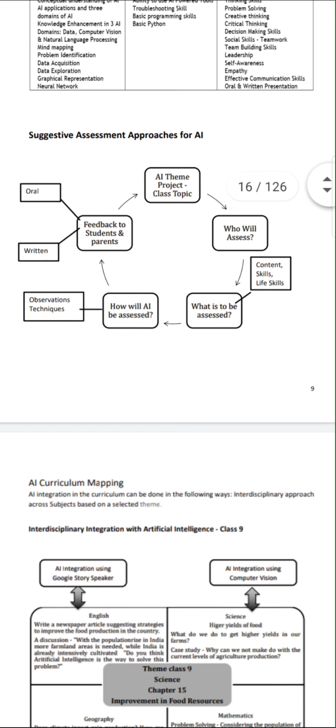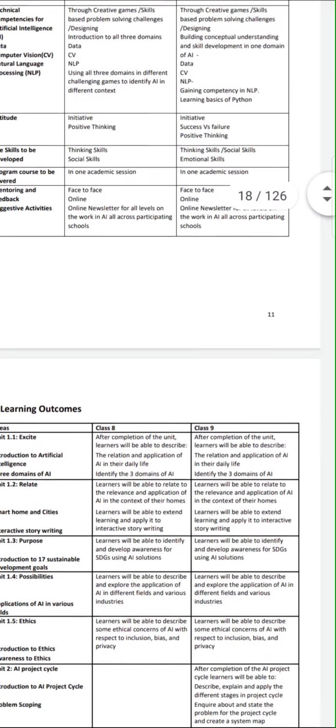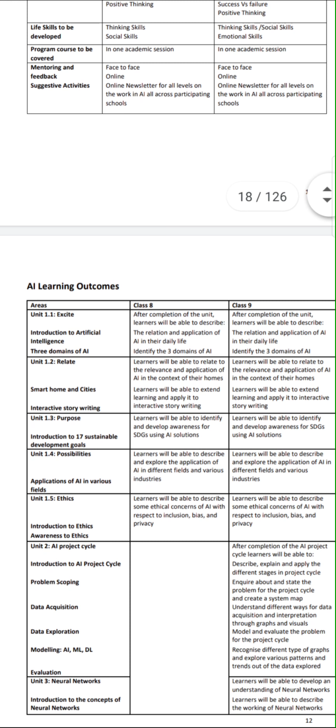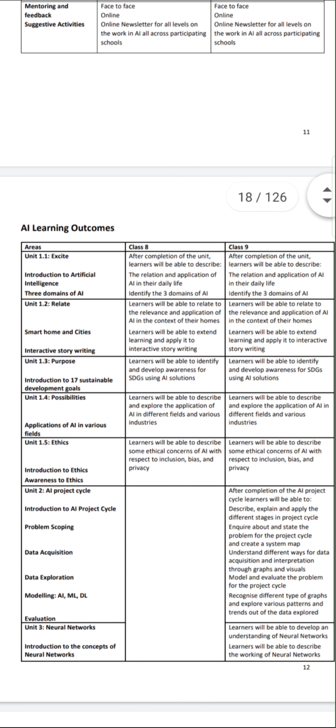The next page is about the assessments, and these are the learning indicators and AI outcomes, what the students will learn from this particular topic. So these are the outcomes. If we first talk about the AI learning outcomes, here the chapter is Excite. The name of the chapter is Introduction to Artificial Intelligence, and it contains 3 domains. We will be learning about the 3 domains and what artificial intelligence is, and it will describe the rationale and applications of AI in our daily life, right?